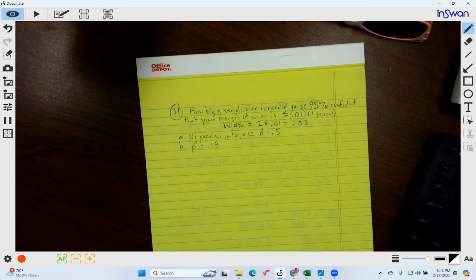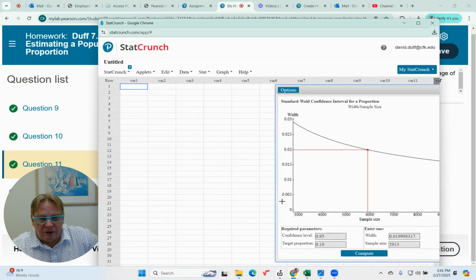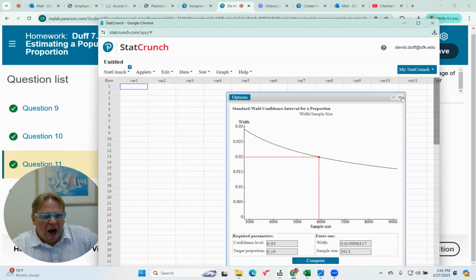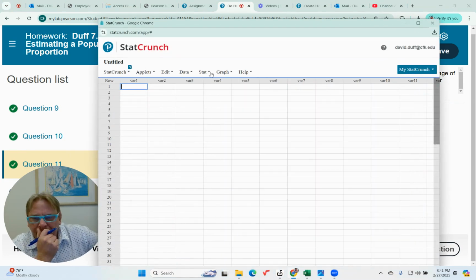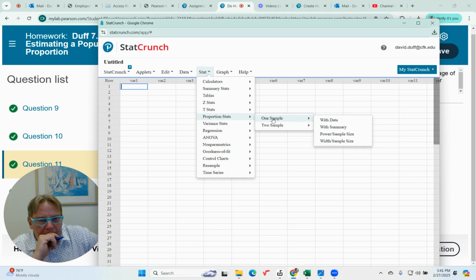So let's go ahead and take a look at StatCrunch. Now we're going to go to proportion stats, one sample, but we're going to pick the very last one with sample size.